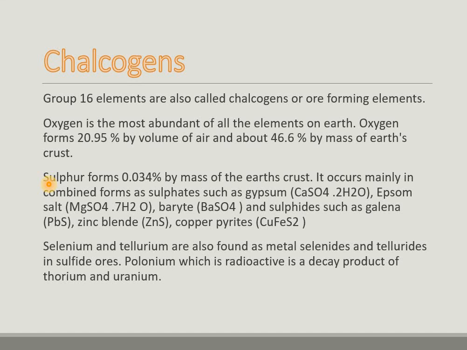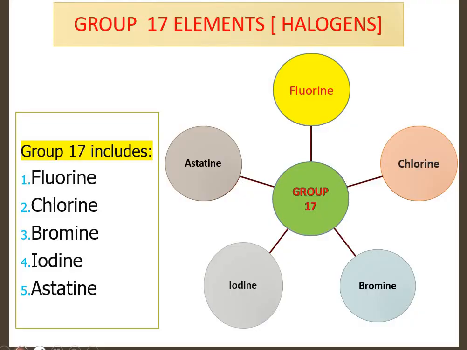Sulfates like calcium sulfate CaSO4.2H2O, which is gypsum, Epsom salt like MgSO4.7H2O, sulfides like galena PbS, and zinc blende like ZnS. Selenium and tellurium are also found as metal selenides and tellurides in sulfide ores, and polonium, which is a radioactive metal, is a decay product of thorium and uranium.